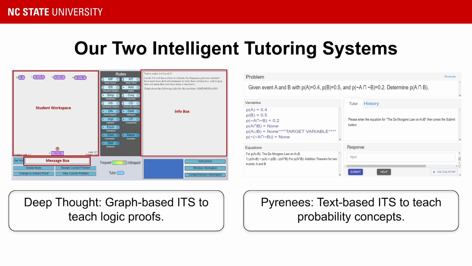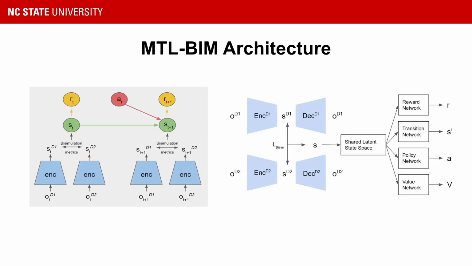These are the two intelligent tutoring systems we use for our studies. On the left, we have DeepThought, a graph-based system to teach logic proofs. On the right, we have Pyrenees, a text-based system to teach probability concepts. In both intelligent tutoring systems, the pedagogical policy must decide whether to show a problem as problem-solving, or PS, or as a worked example, or WE.